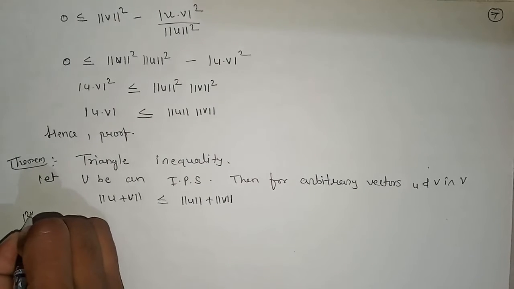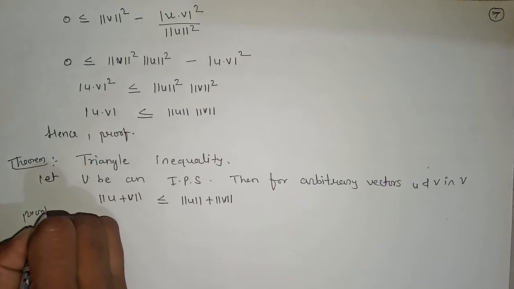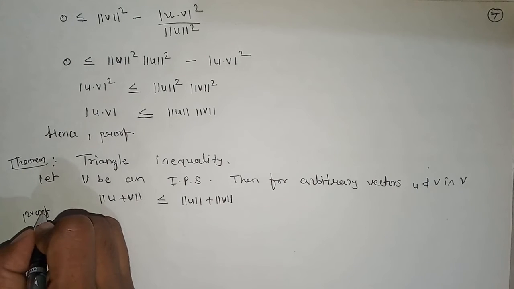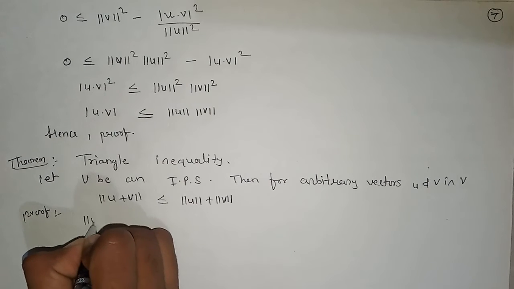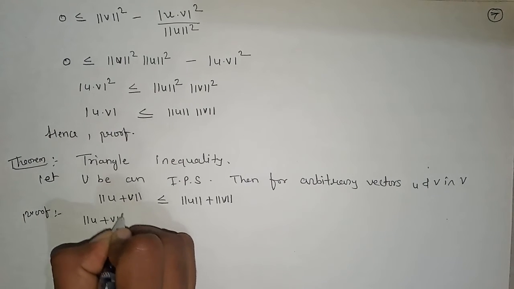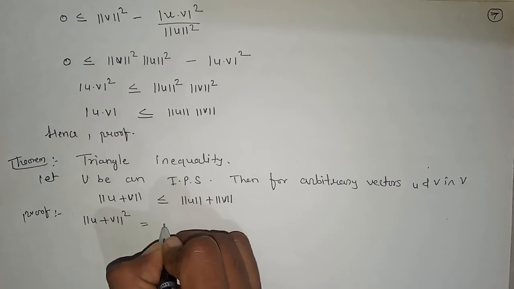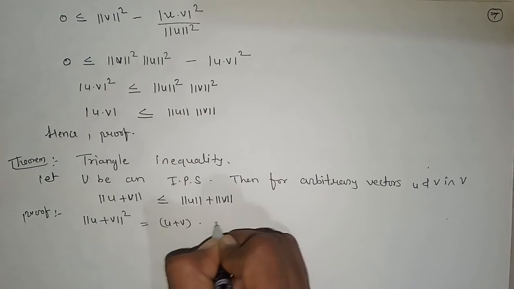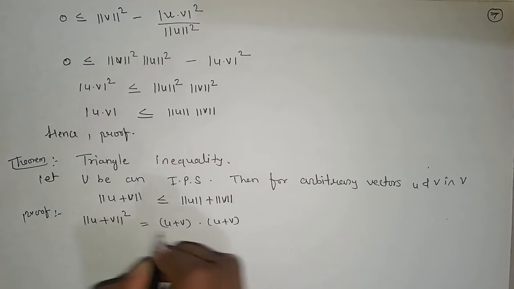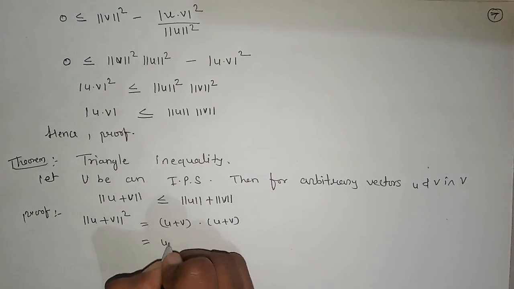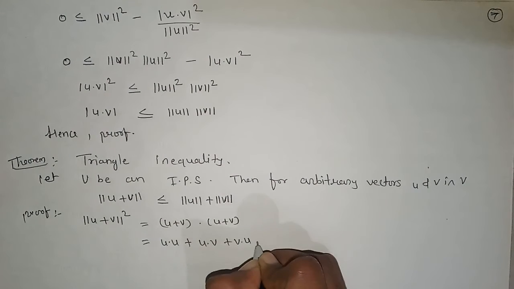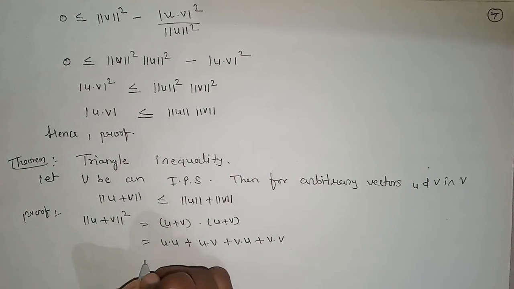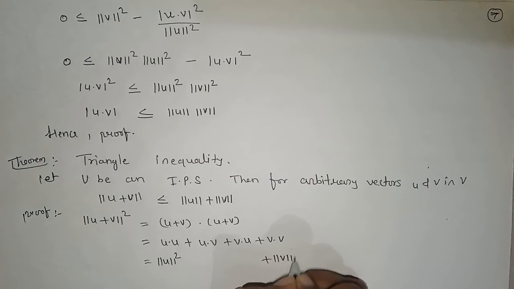So proof. We will start with the left hand side. So norm of u plus v squared is equal to u plus v dot u plus v. This is the definition of norm. Now this can be written as u dot u plus u dot v plus v dot u plus v dot v. This is equal to norm of u squared and this is equal to norm of v squared.